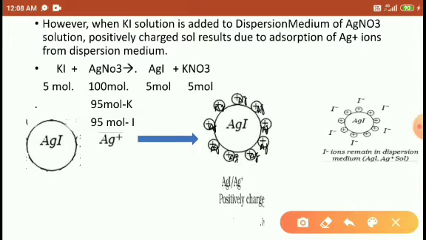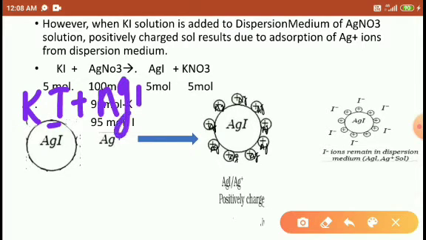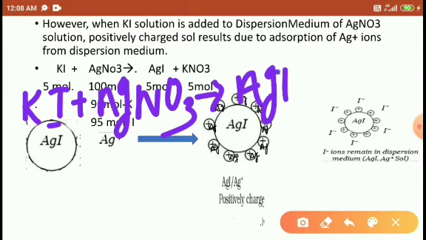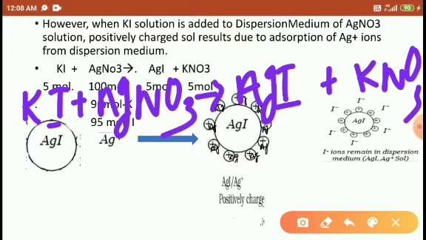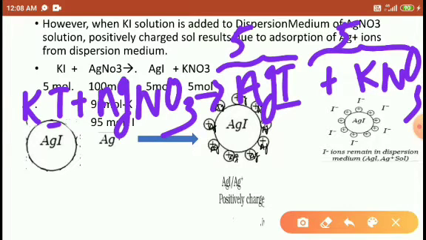If I use 5 moles of KI and 100 moles of AgNO3, then the 5 moles of potassium iodide react with 5 moles of AgNO3 out of 100, and it forms the precipitated AgI and the potassium nitrate, right students. This is also 5 moles and this one also 5 moles.